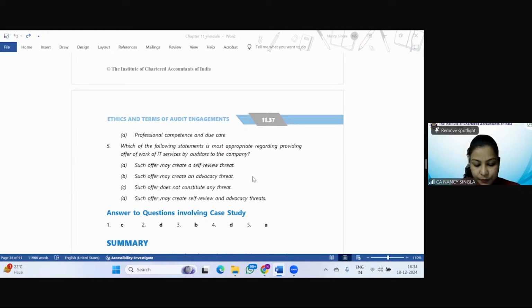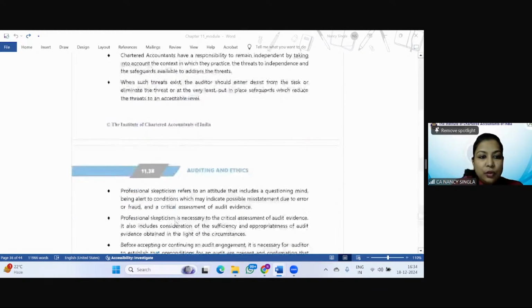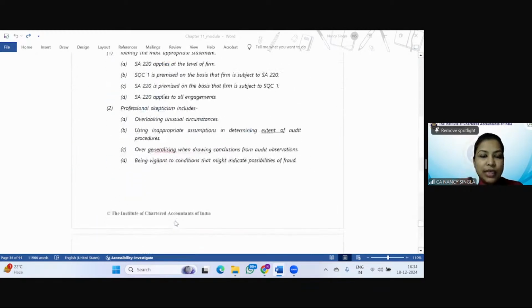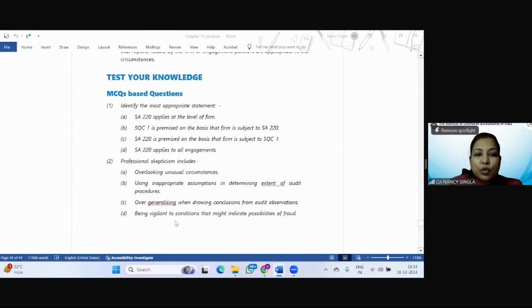Is it clear? Quickly have a look at these MCQs also. Quickly, I need answers. Identify the most appropriate statement. SQC 220 applies at the level of firm. SQC 1 is premised on the basis that firm is subject to 220. SQC 220 is premised on the basis that firm is subject to SQC 1, and SQC 220 applies to all the engagement. Read it carefully. It is really very, very simple.